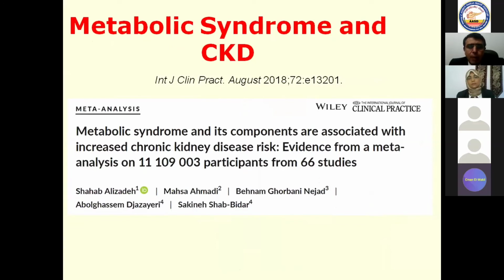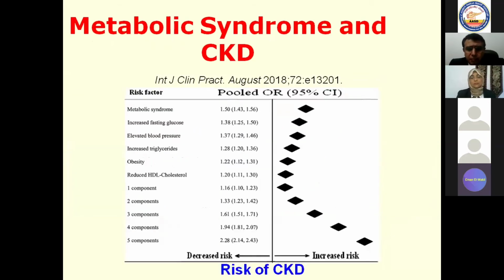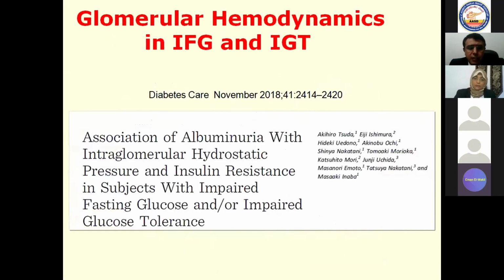What about metabolic syndrome and chronic kidney disease? As we can see here, usually metabolic syndrome is associated with increased chronic kidney disease. This is a meta-analysis that has shown us that if you have metabolic syndrome, you have a higher risk of chronic kidney disease. Increased fasting glucose, increased blood pressure, increased lipids, obesity. All these are factors that will help in deterioration and occurrence of chronic kidney disease. But if you have controlled these factors, you may help in retarding progression of chronic kidney disease.